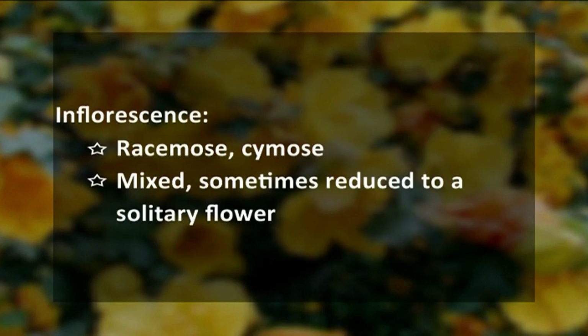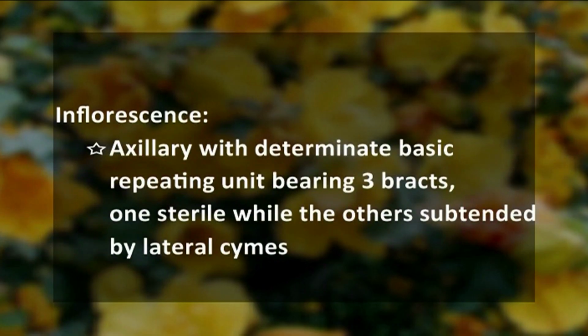Sometimes this inflorescence is characteristically reduced into a solitary flower that is axillary with a determinate basic repeating unit which bears 3 bracts. Out of these 3 bracts, one is always sterile while the other 2 are subtended by lateral cymes. Or sometimes we also see the inflorescence is represented by a single solitary flower.